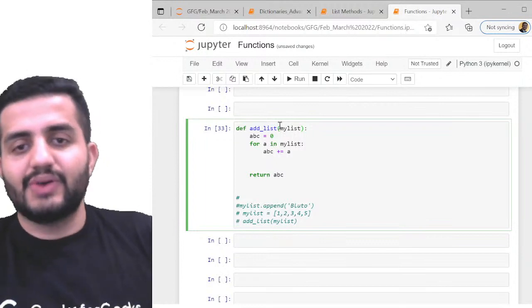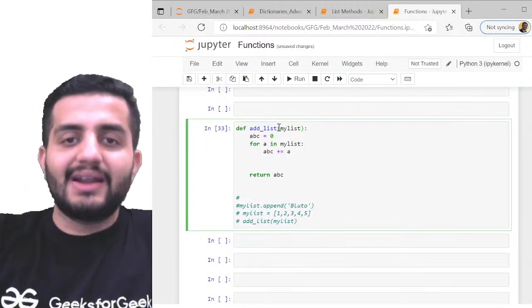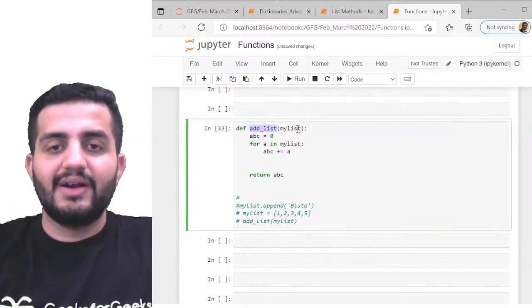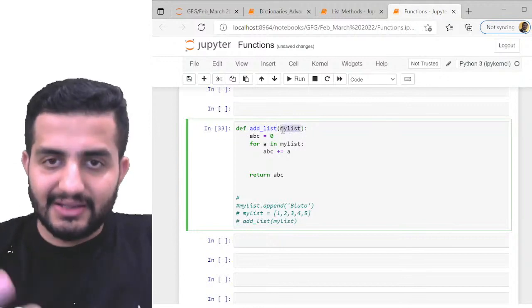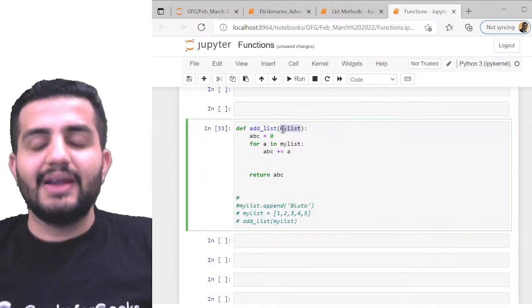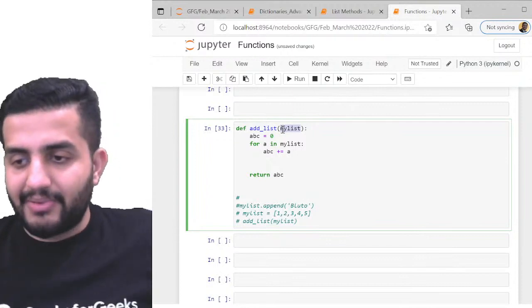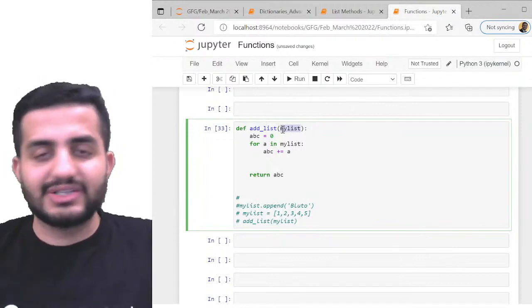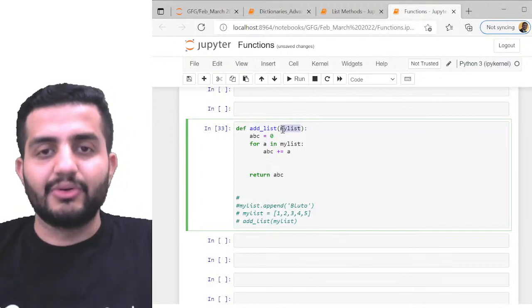You got it? I want this add list function to be used where I'll be passing my list. It is expecting a list element here, and on this list element I can do whatever. So I'm trying to create an add list type of function on which I can pass my list attribute.